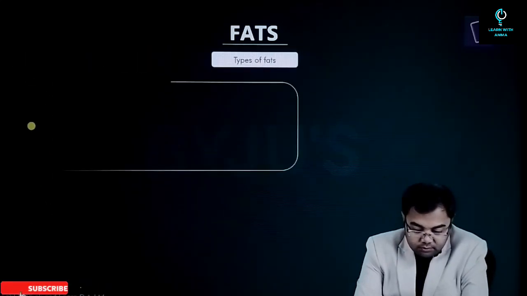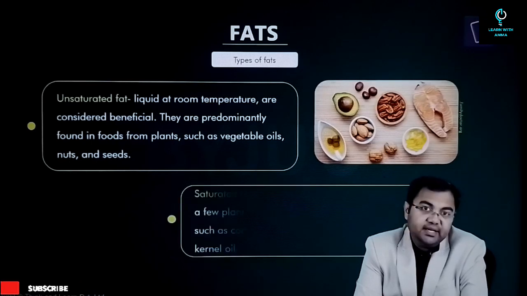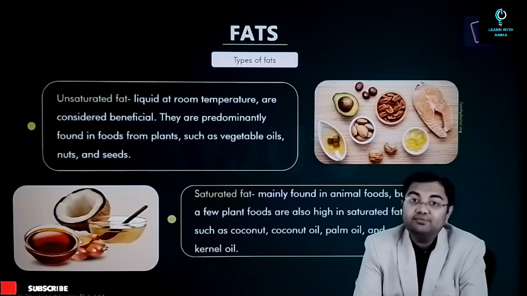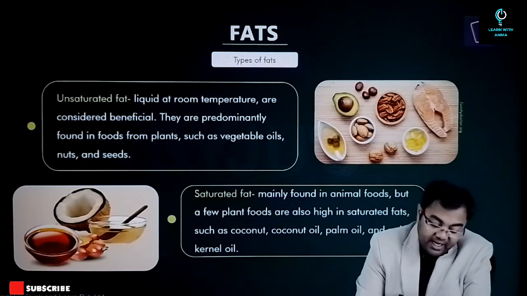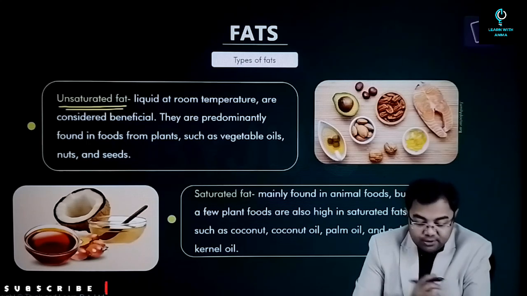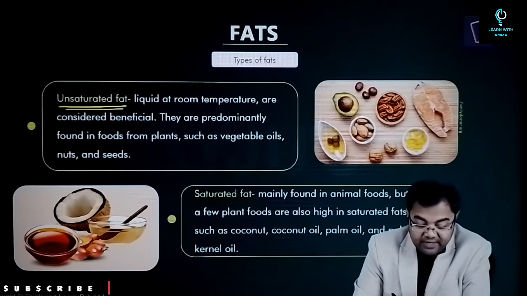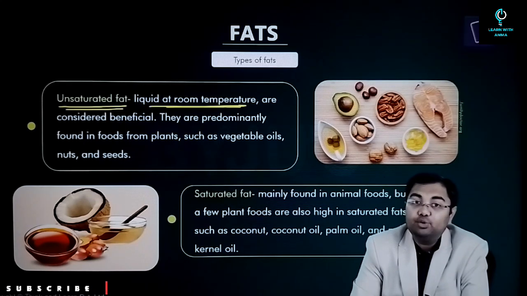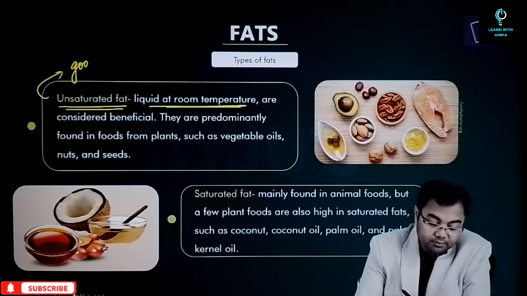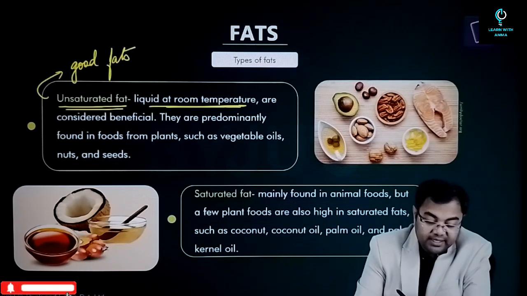Now when we talk about fats, there are different types of fat, and there are some which are good for us and some which can be harmful for us. So the first one is unsaturated fat. Unsaturated fats are the kinds of fats which are liquid at room temperature, and these are also called good fats.